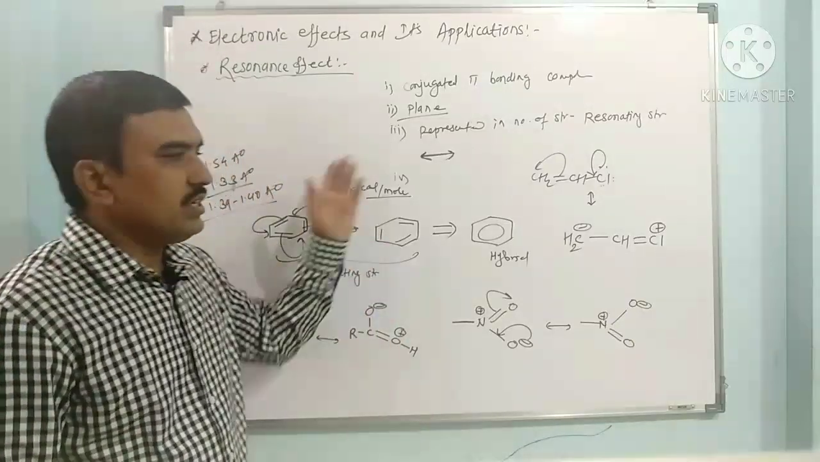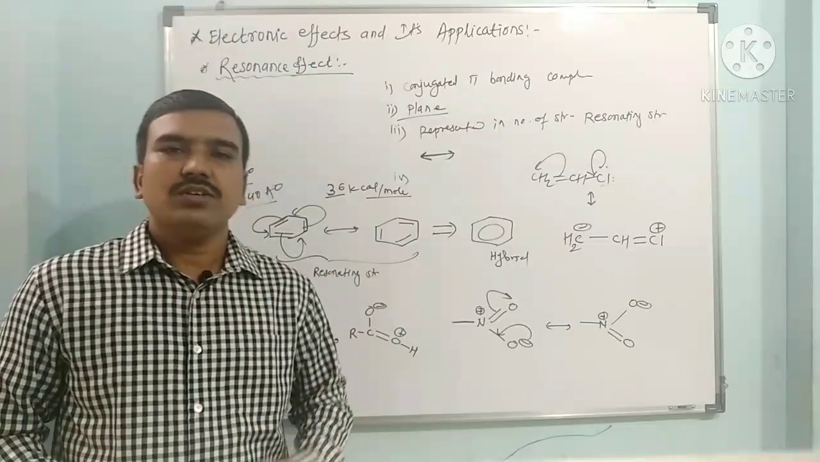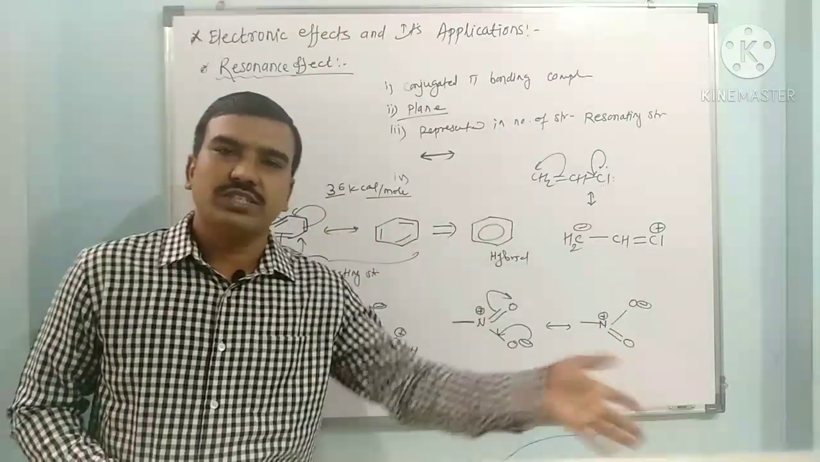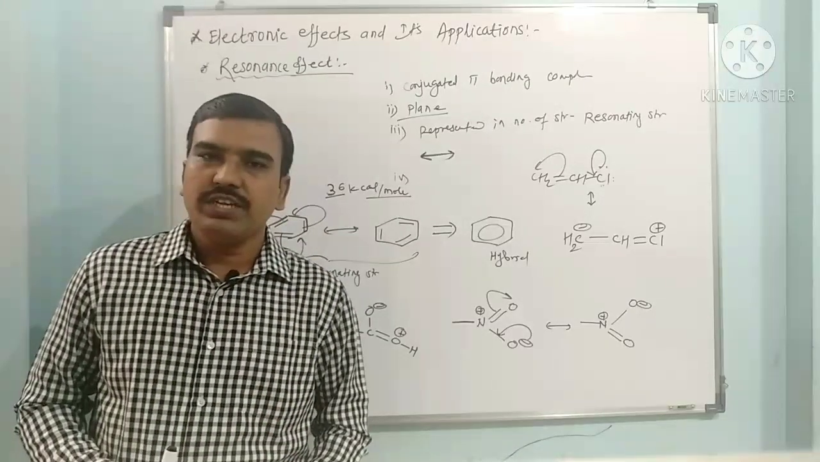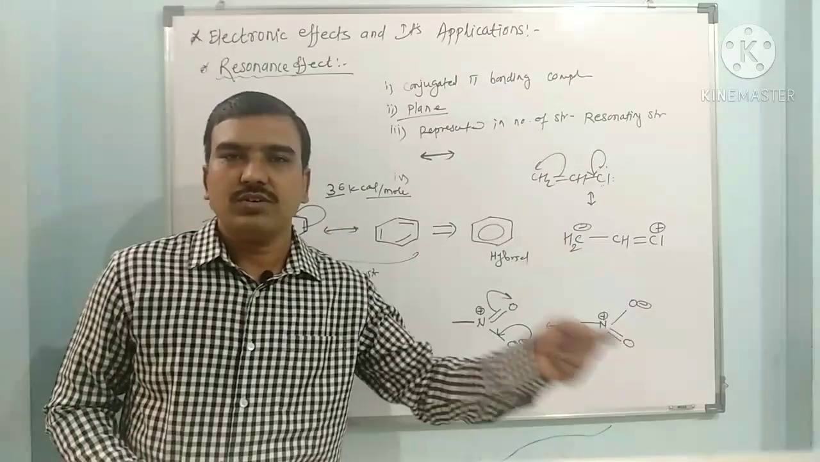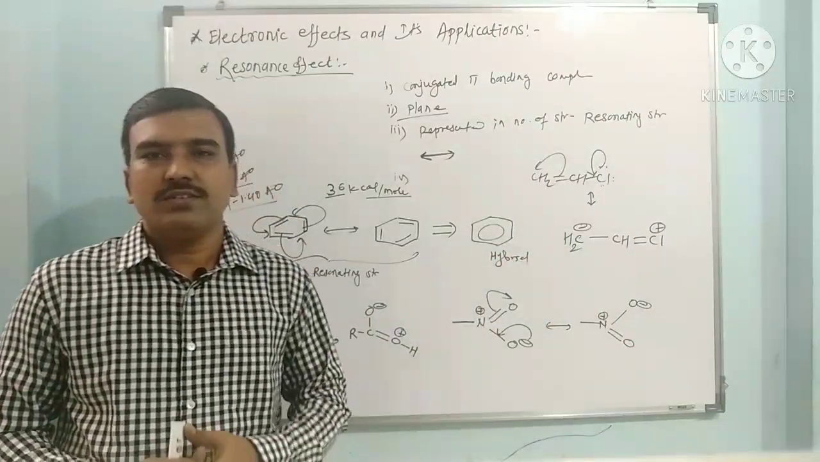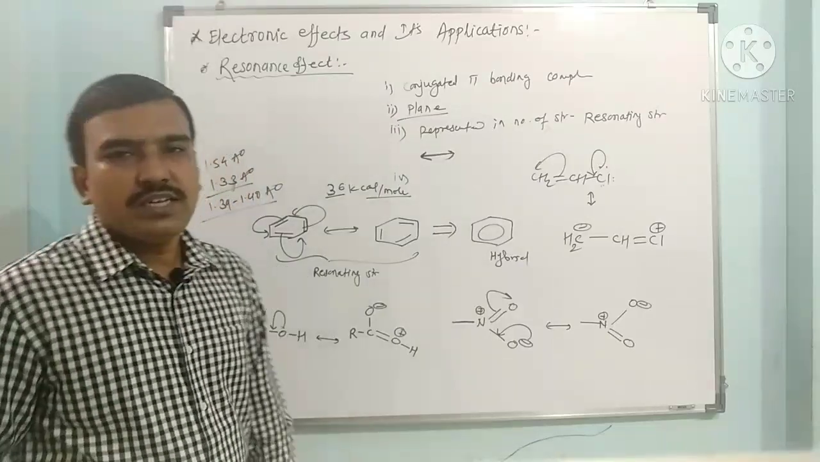So here we have seen the resonance effect in compounds which contain conjugated pi electrons, or non-bonding electrons conjugated to pi bonds. The basic requirement is that all should lie in one plane and the compound should contain conjugated pi electrons or non-bonding electrons. In this way, we have discussed the resonance effect. The next effect we have to see is the electromeric effect.